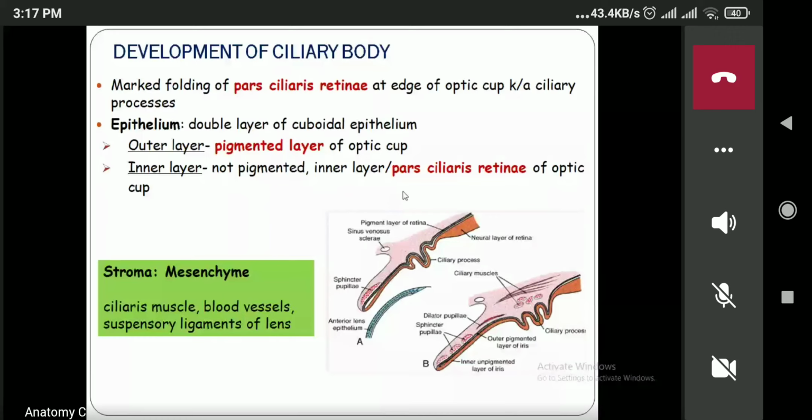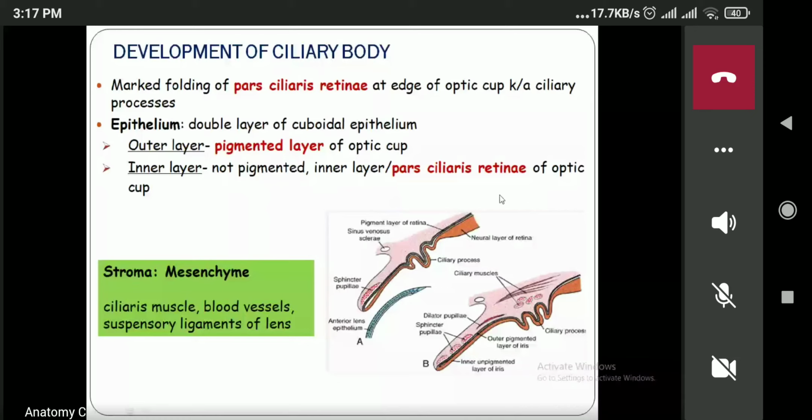First, you can see the pars ciliaris retina, which is the inner layer of the optic cup, the anterior 1/5 of the inner layer of the optic cup. Those will form the ciliary processes, so the ciliary processes are formed from the pars ciliaris retina. Next one is the epithelium or outer layer, which is known as the pigmented layer of the optic cup. The pigmented layer of the optic cup will form the outer layer, and the inner layer of the optic cup will form the ciliary process.